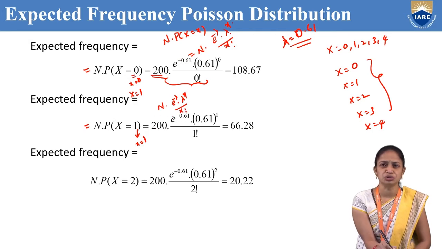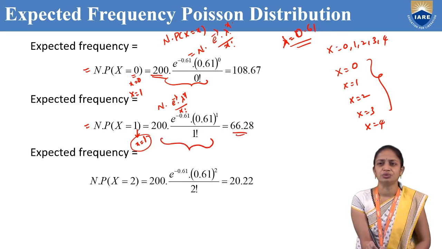Substituting, n equal to 200, e power minus 0.61, and 0.61 whole power 1 divided by 1 factorial. If we simplify this, we will get 66.28.